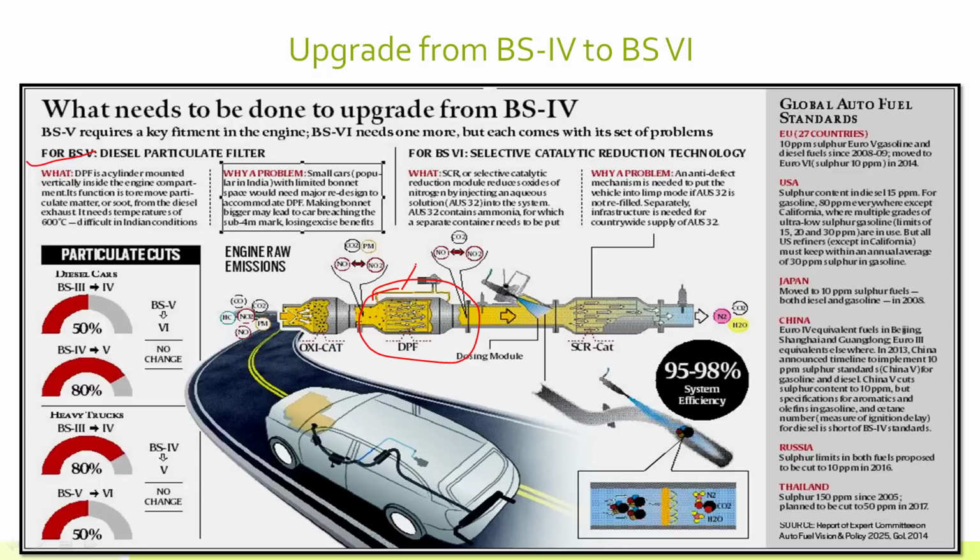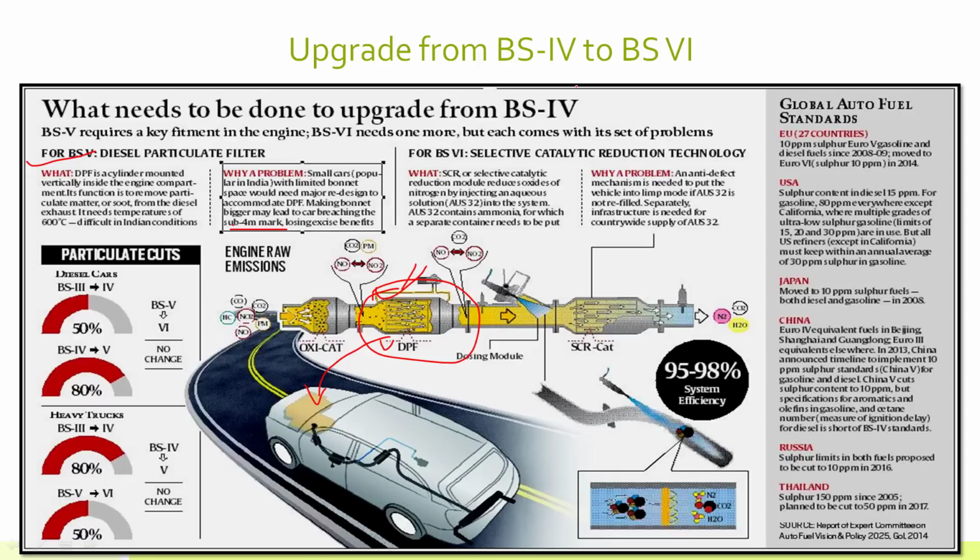But there are constraints in this technology. One is that the DPF requires temperatures of up to 600 degrees Celsius. Such temperatures are very difficult to achieve in Indian conditions. Second, when the DPF is put in the engine compartment, the size of the bonnet of the cars will increase. In India, generally cars under the 4-meter mark avail excise benefit. If the car size increases, they cannot avail the excise benefit. So automobile manufacturers are not very happy with this direct transition from BS4 to BS6.